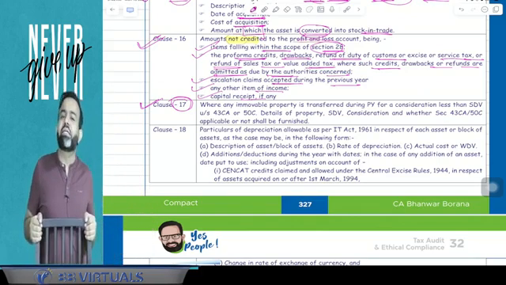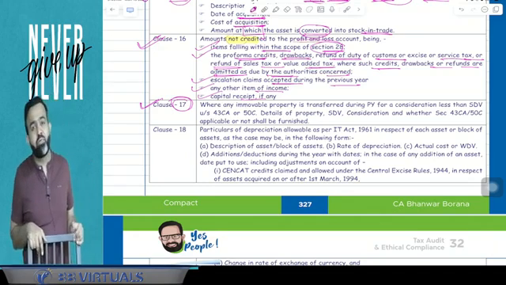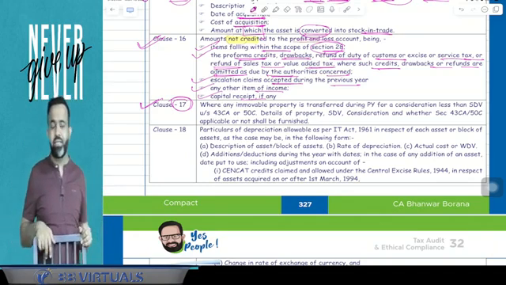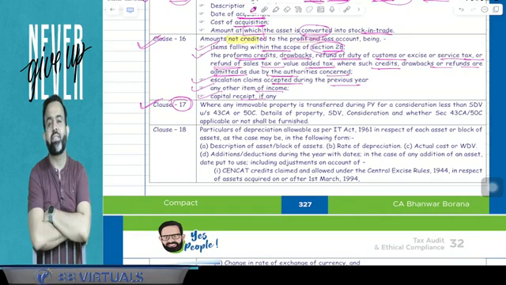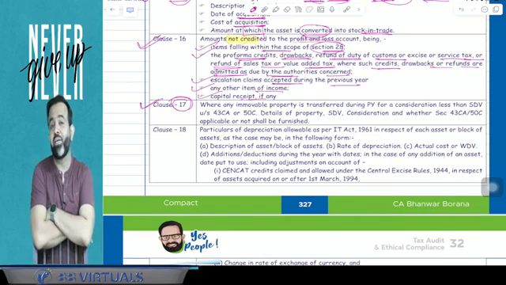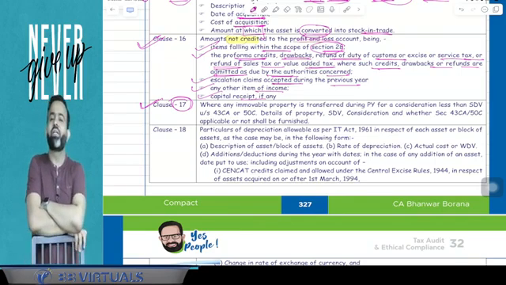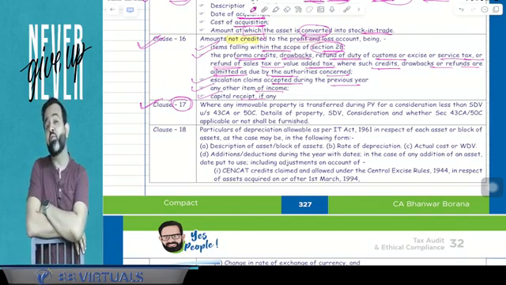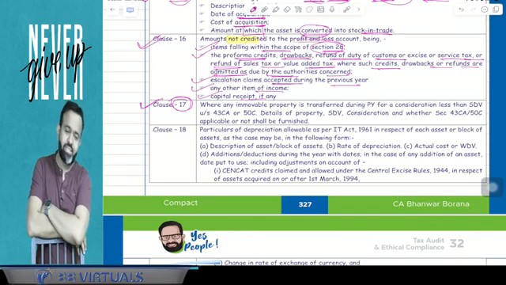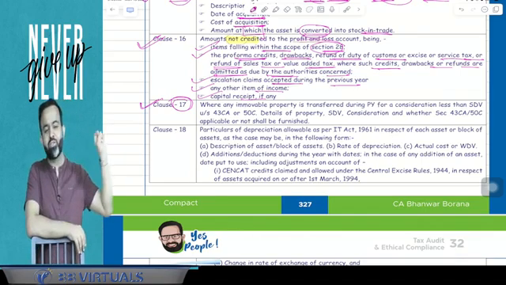If you remember, section 50C says that if any assessee transfers the capital asset, and 43CA says that the assessee transfers the stock in trade, and that is immovable property. And if your sale consideration is lower than SDV and SDV is more than 110% of sale consideration, then SDV will be treated as your full value of consideration. So this is clause number 17.